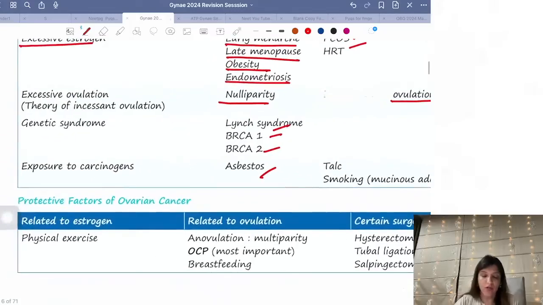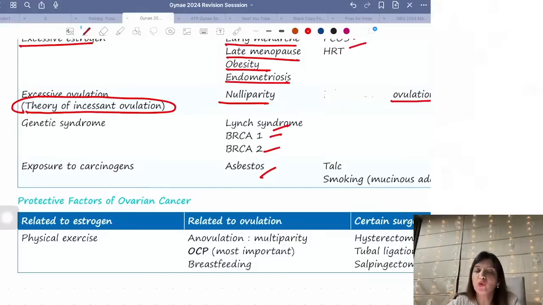Why? Because there is the theory of incessant ovulation. The theory of incessant ovulation says that the more a female will ovulate, the higher are the chances of ovarian cancer. That is why in nulliparous females, ovarian cancer is more common. Why? Because nulliparity means the patient did not become pregnant at all in lifetime. If she did not become pregnant at all, at no time has she experienced any anovulation.